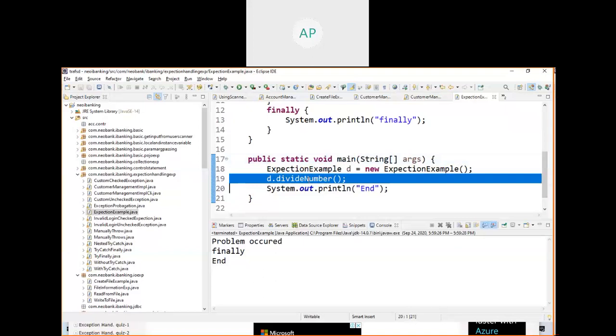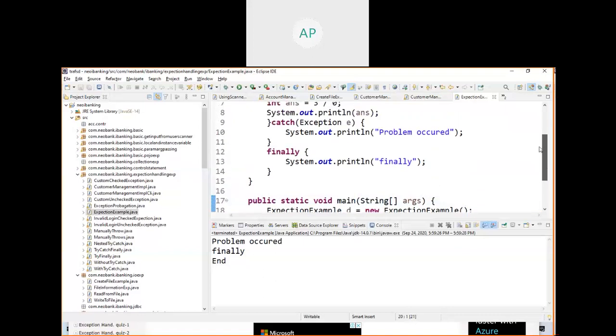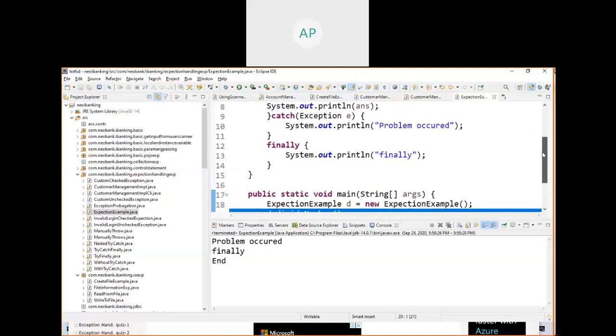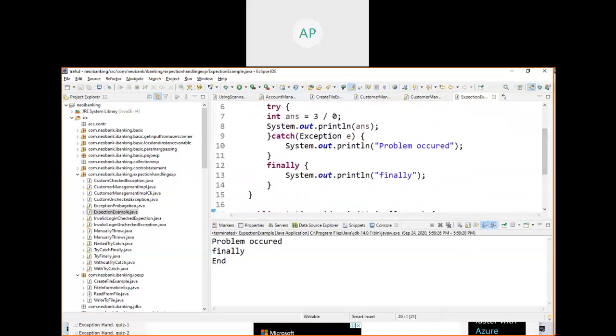But who is the caller? This method is the caller. Here you are calling, but this method does not know what the problem is. When this line gets executed, it does not have any details about whether it is a problem or success. You handle the problem here itself. Anyway, don't get confused. You learn three things: try, catch, and finally.